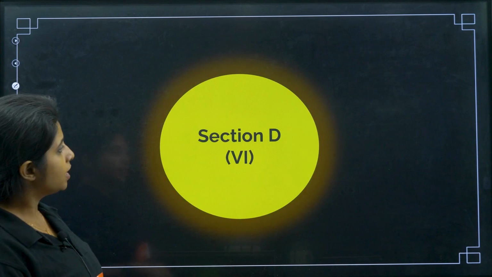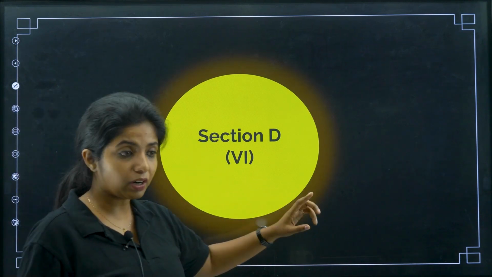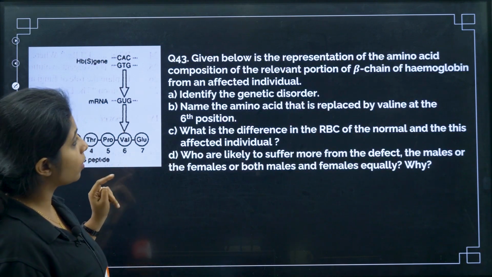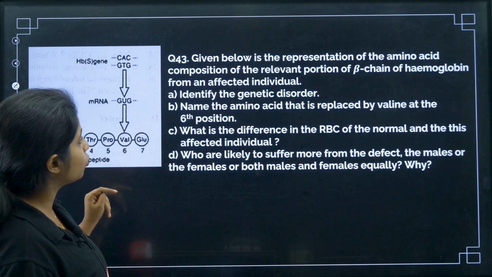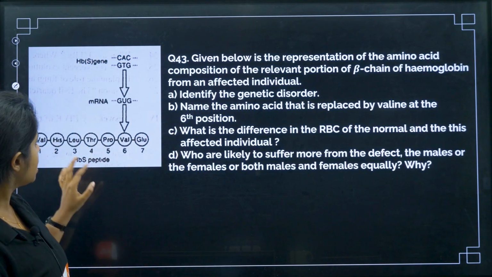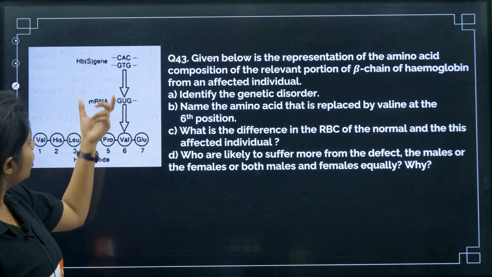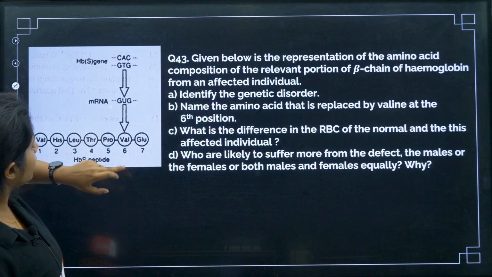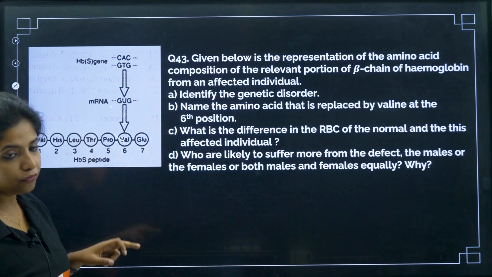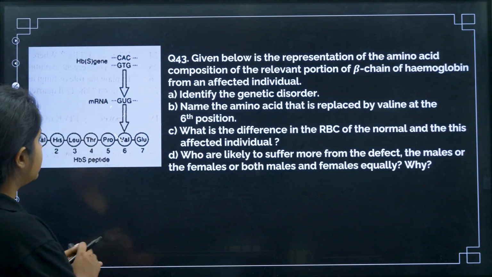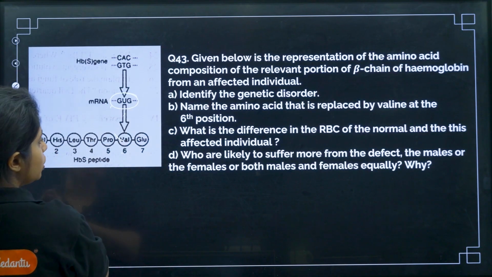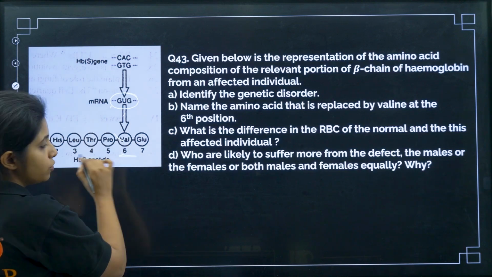Cool? Yes. Now section D, there is one more part where you have to attempt just one 5-marker question, and this is for that. Given below is the representation of the amino acid composition of a relevant portion of the beta chain of hemoglobin from an affected individual. Identify the genetic disorder. This is the peptide being made. Over here, what you see is that in the mRNA, it was GAG, not coding for valine. Basically some replacement happened and you got GUG, and this GUG is now coding for valine at the 6th position.